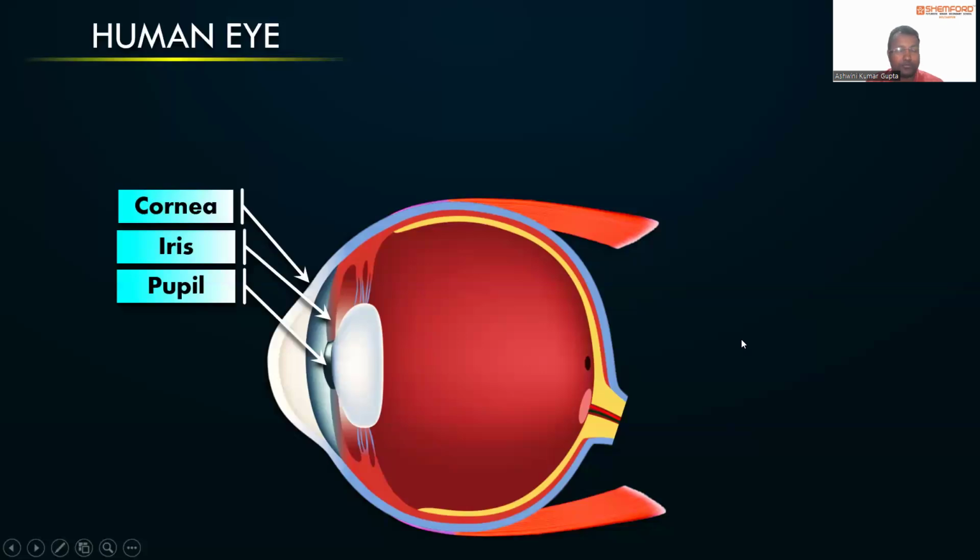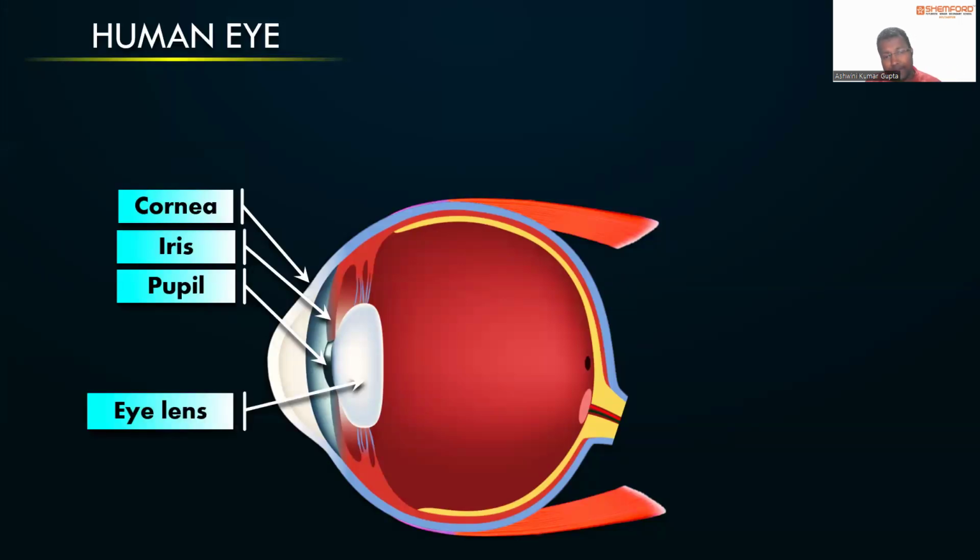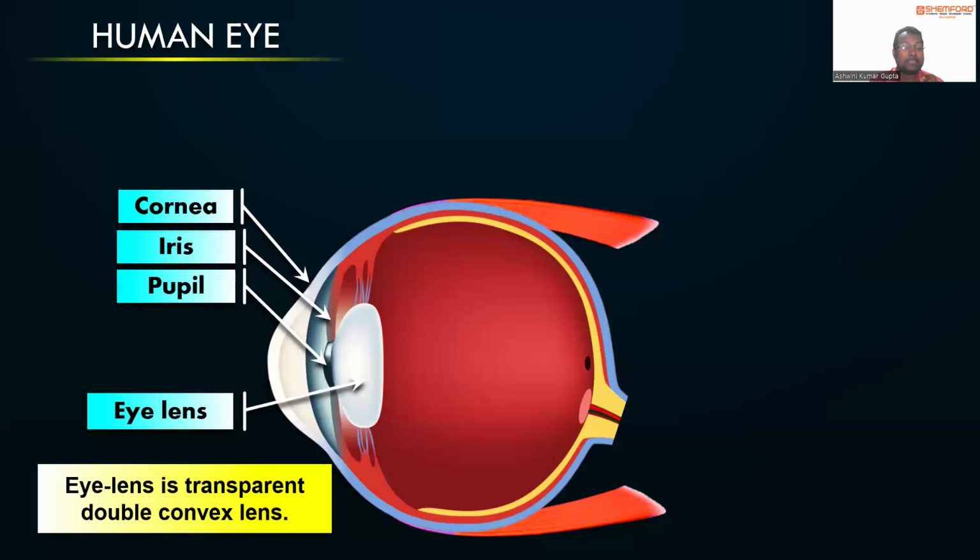Now, so far we have discussed the cornea, iris, and pupil. Now coming to the eye lens, right? The fourth is the eye lens. The eye lens is a transparent double convex lens, which is made up of protein, and it is a transparent layer. The protein is there, but it is transparent so that the rays can be converged onto the retina, right?